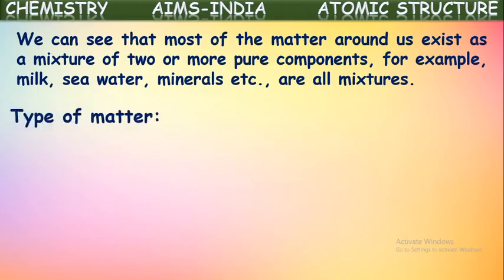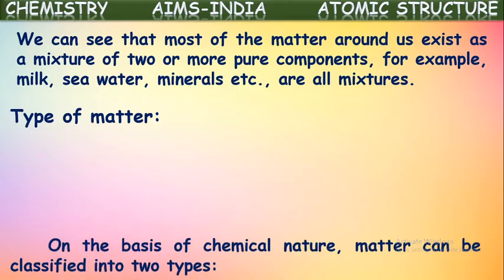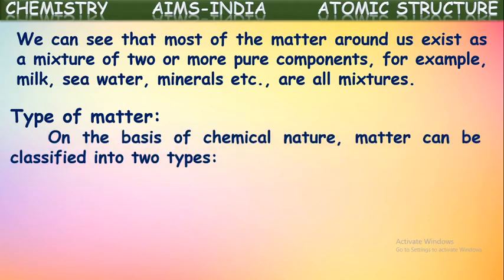So how many kinds of mixtures are here? We can see so many kinds of mixtures around us. So how can we classify them? How many types of mixtures are there? On the basis of chemical nature, matter can be classified into two types. First, we are going to see the classification of matter. The matter which we see in our surroundings can be classified broadly into two types based upon the chemical composition. In the earlier classes, we have studied the classification of matter based upon the physical arrangement of molecules into solids, liquids, and gases.